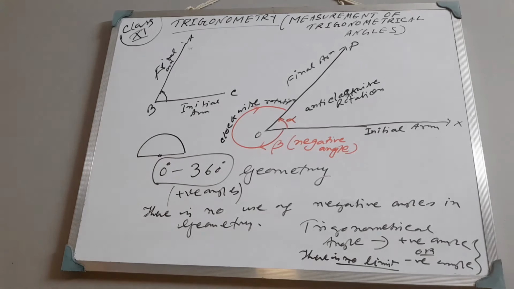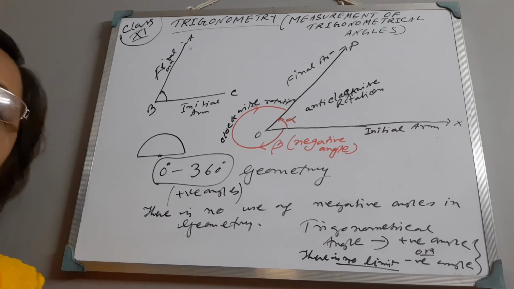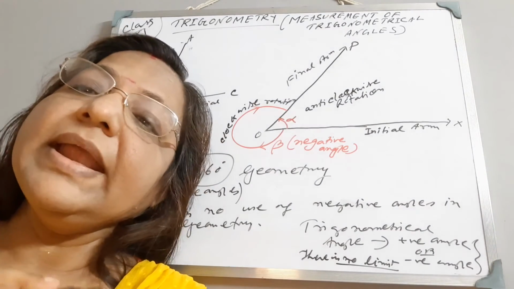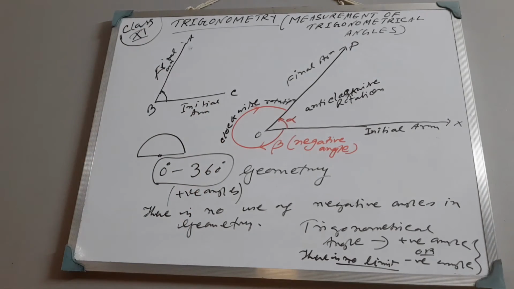It is not only 20 degree or 30 degree or 100 degree or 360 degree or 400 degree; any value we can measure in trigonometry. Now we will discuss the positive angles and negative angles.